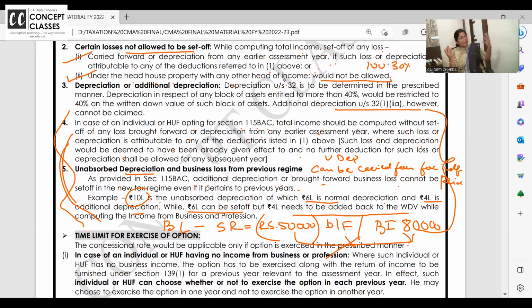Normally from business income you can set off business loss, but not scientific research, because scientific research is not allowed as deduction. So they said if any loss or depreciation is attributable to a deduction which is not allowed, then no further deduction shall be allowed for any subsequent year. Is the example now clear? This is for other losses and this is for depreciation.